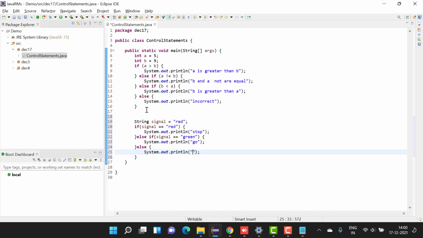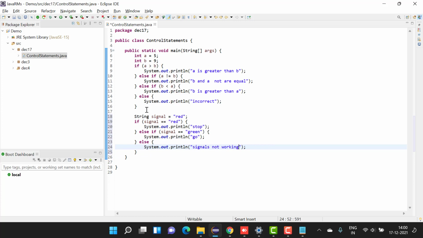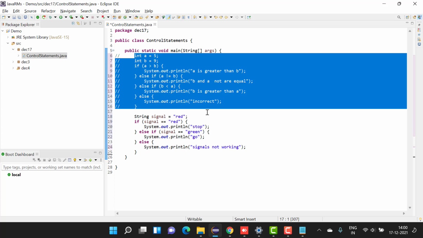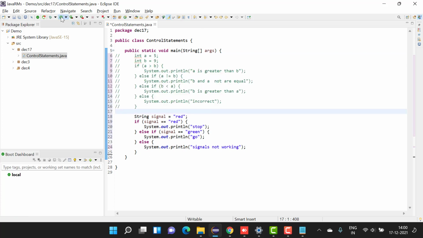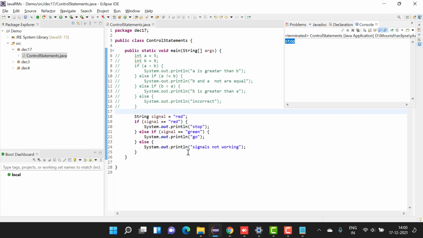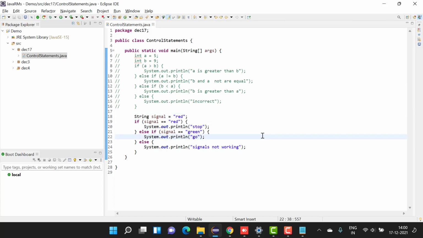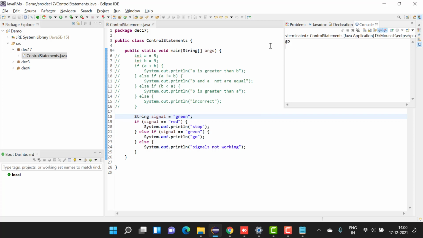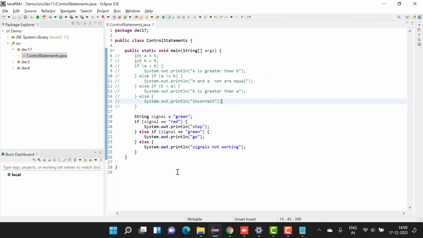Else, signal is not working. Control Shift F, formatting the code. So I'll comment all these things. Commented. Now if I run this, stop. So our stop mechanism will work. If I make it into green and if I run the code, it will say go. Apart from green, if there is nothing working, at that time you see that signals are not working.